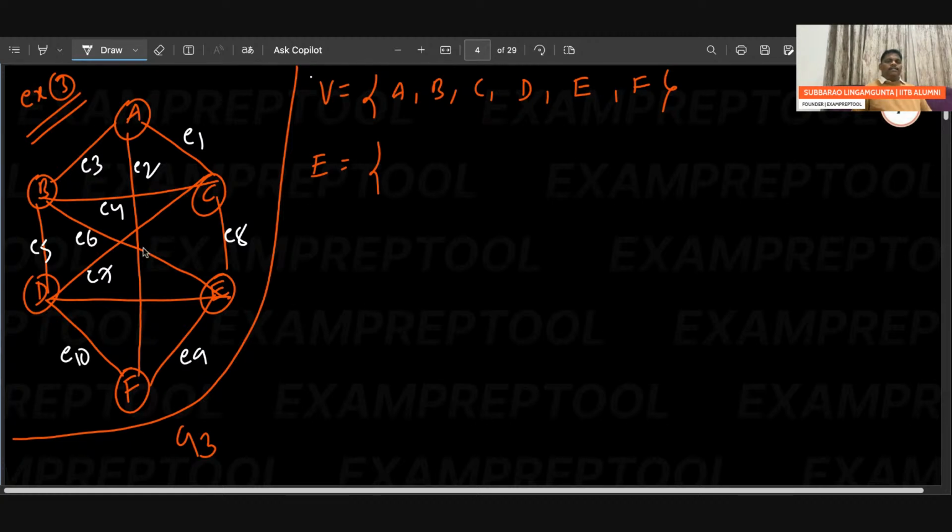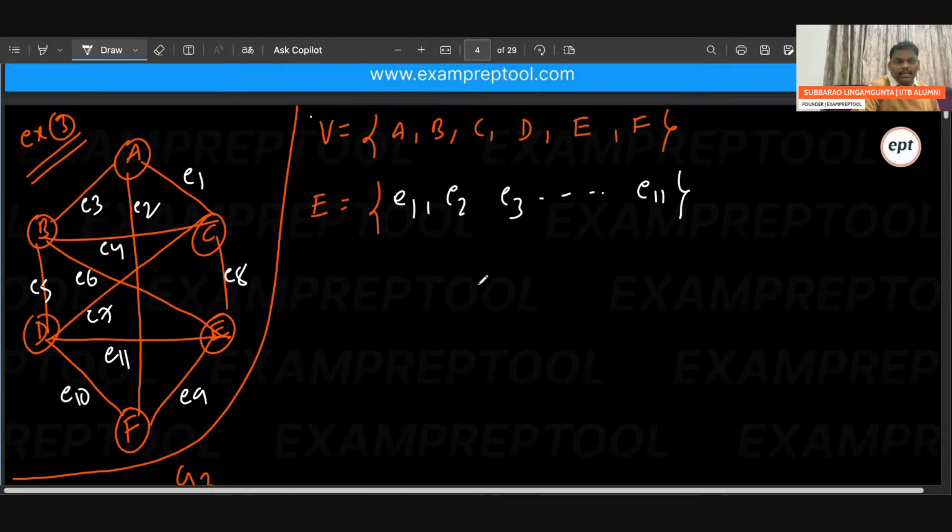Check if any edge is missing. E11. I think every edge is covered. So E1, E2, E3, and so on, E11. So 3 examples I have given. Very simple.